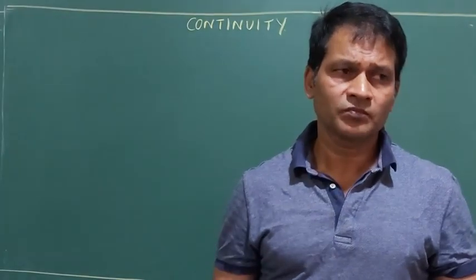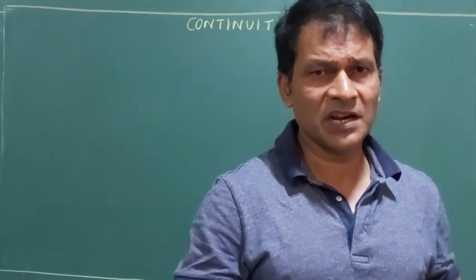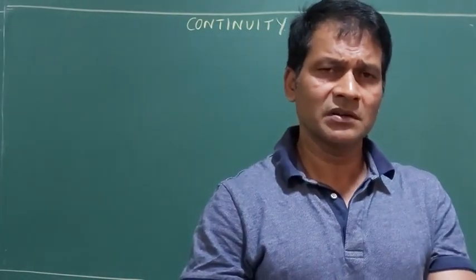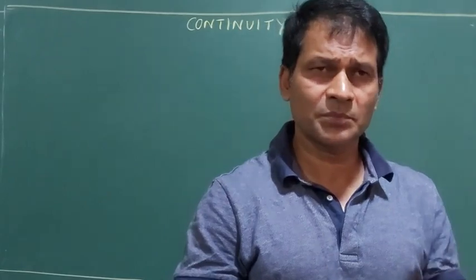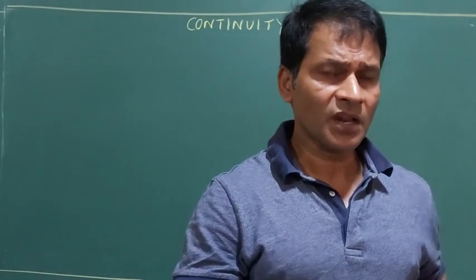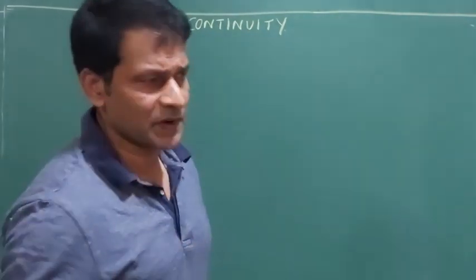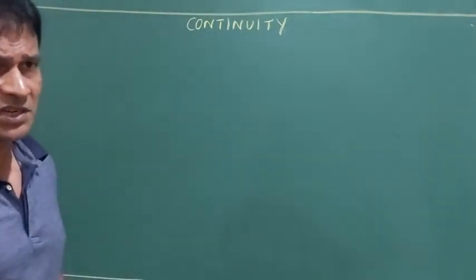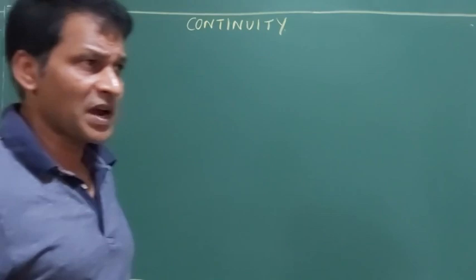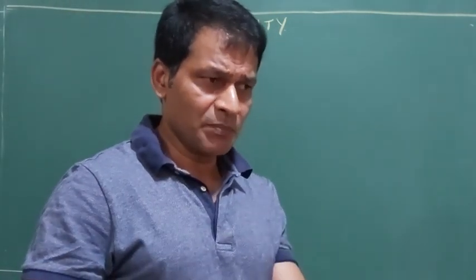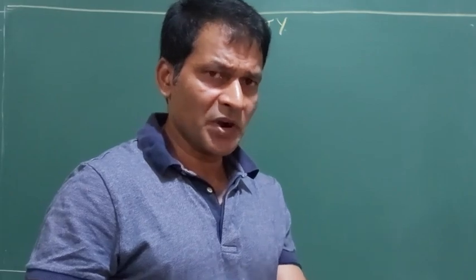So whenever I am talking about the limit of a function, if the left hand limit is equal to the right hand limit, that tells you the limit exists for that particular function. Now what is continuity? Continuity goes one step ahead of it. Suppose I tell you a function is defined at a point x is equal to a. It means at that point the function gives a finite value.